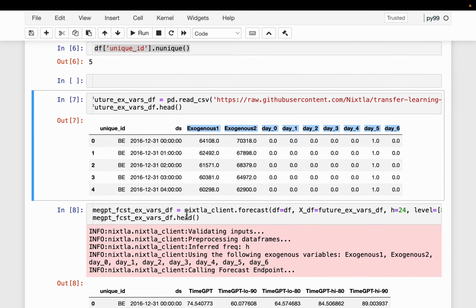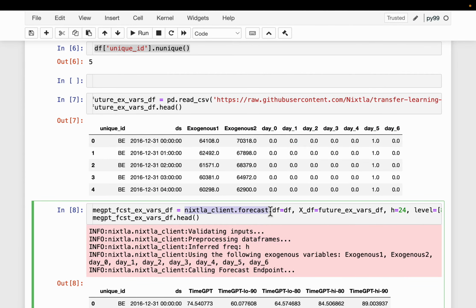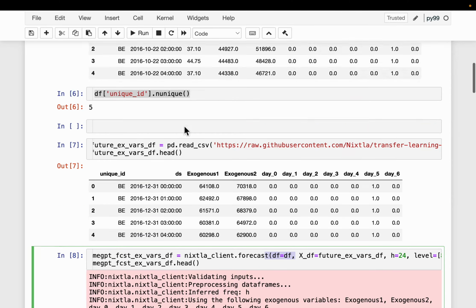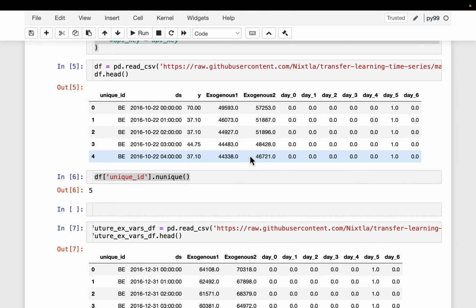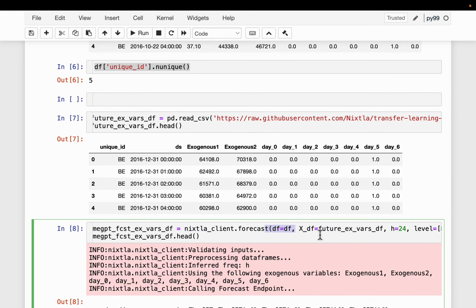All right. So using the client, we call the forecast method. The first argument is the historical data, which is this data frame. And then the future feature values we supply as a data frame, which is called XDF. So this is like the feature values at the time of inference.